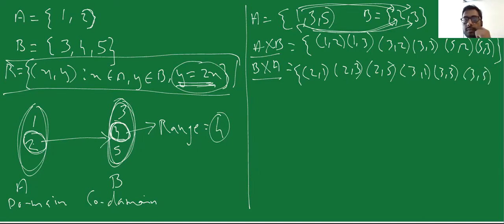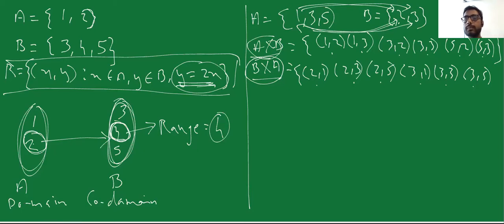What is the number of ordered pairs in A cross B? The number of ordered pairs is 1, 2, 3, 4, 5, 6. That is 3 into 2, which is equal to 6. What is the number of ordered pairs in B cross A? That is 1, 2, 3, 4, 5, 6. Or I can say 2 into 3, 6. So the number of ordered pairs in A cross B and B cross A is going to be the same.